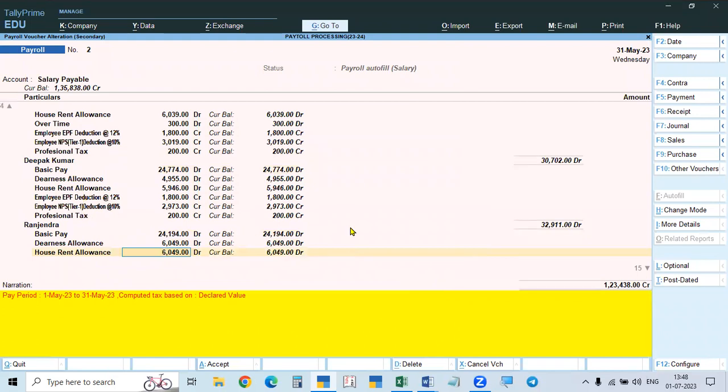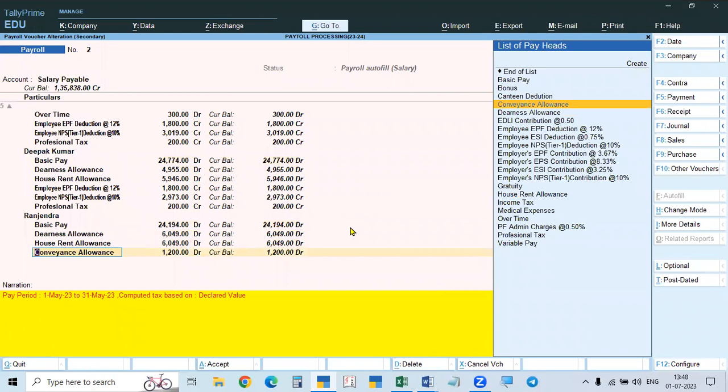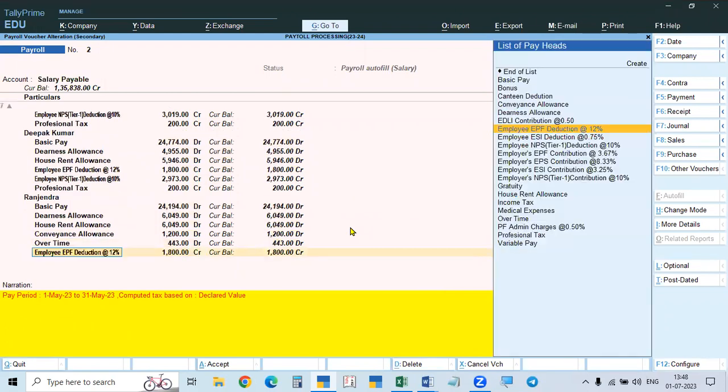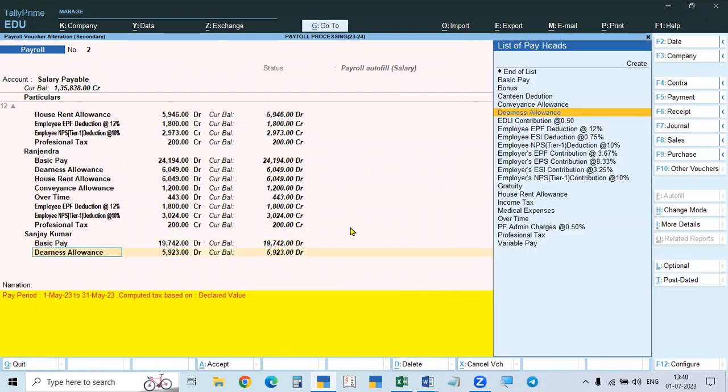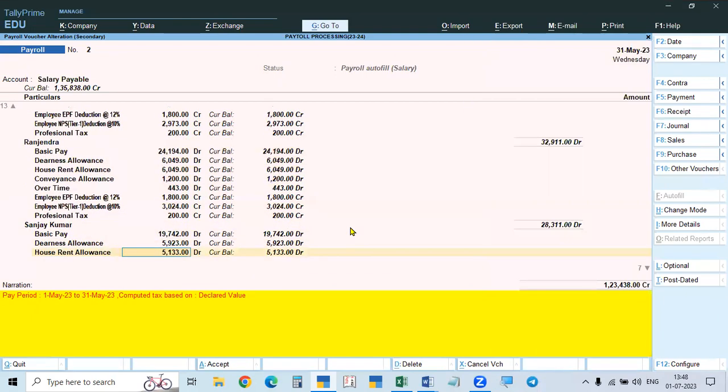Here ESI is not calculated. ESI is not in this one. The amounts which are not available will not be shown in this. Okay. So all these are there, but nowhere is ESI calculated. Okay. So the reason is, and one more place, another place also that will not process.